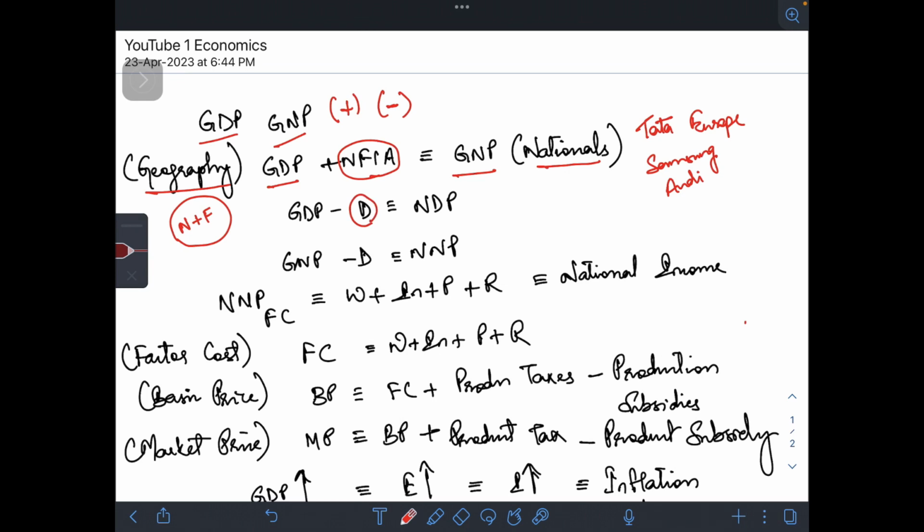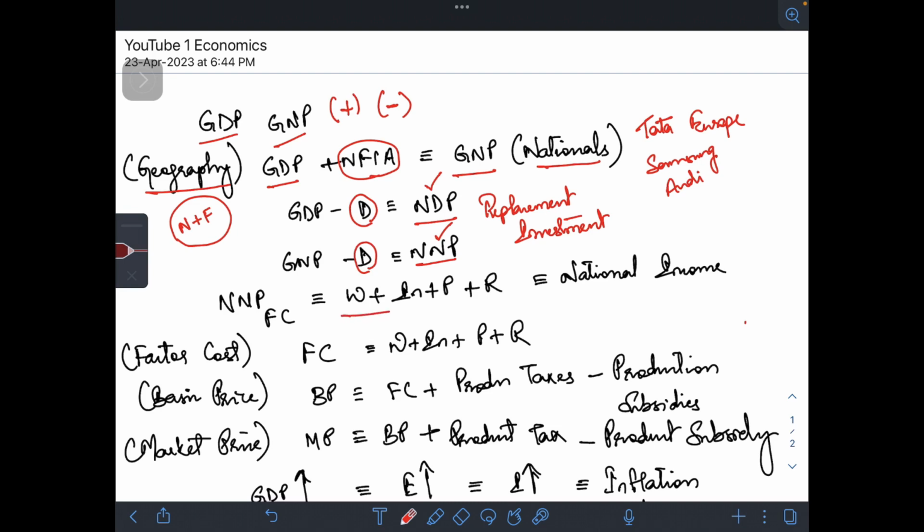GDP minus depreciation and GNP minus depreciation give you NDP and NNP respectively, where depreciation is nothing but the replacement investment. What do you mean by replacement investment? Any machinery you talk about, any capital good you talk about, any investment you talk about, it will always undergo wear and tear. And whatever road, airport, seaport, building, machinery that undergoes wear and tear, you will have to do what? You will have to replace them. The investment that you make to replace them is called what? Depreciation. One thing you must observe here, net domestic product or net national product does not include depreciation.